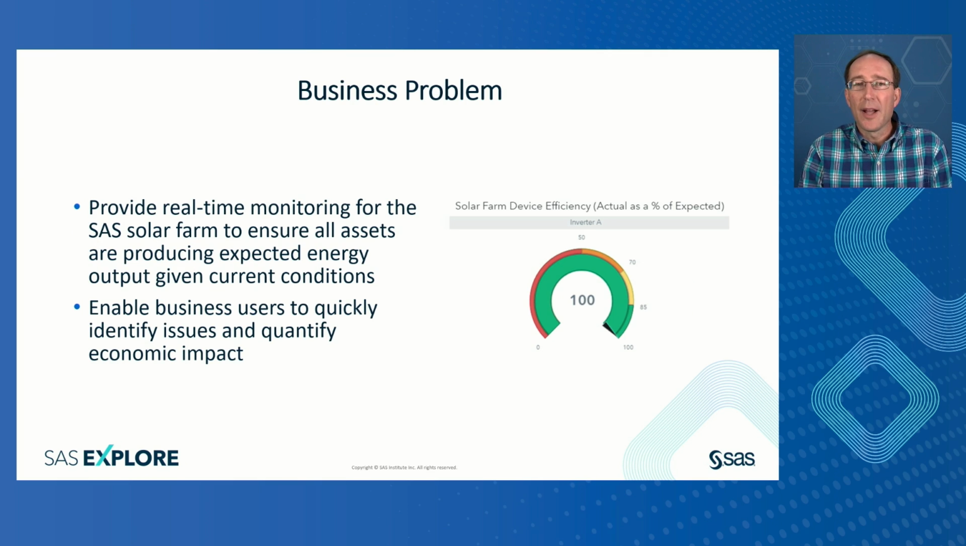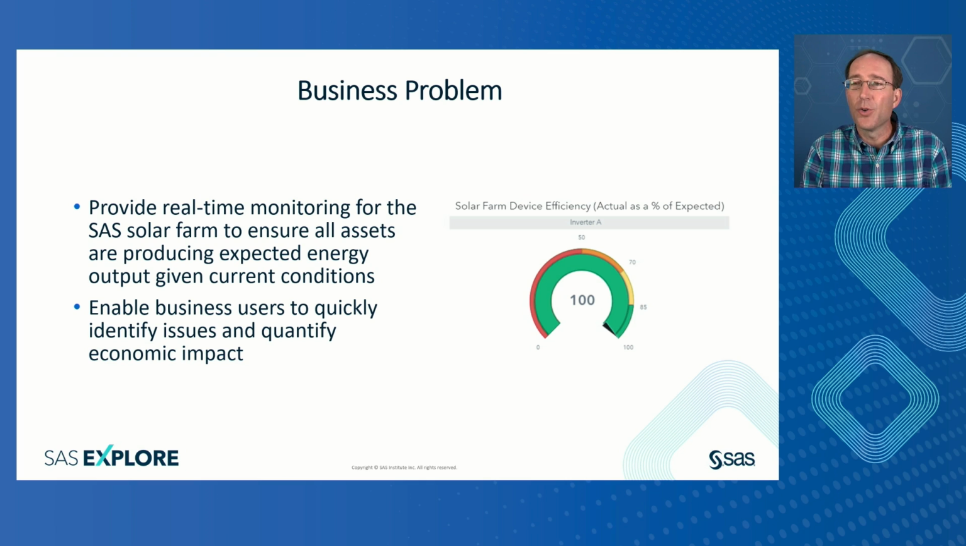First, let's provide some background on the business problem. SAS solar farms have a capacity of 2.2 megawatts and generate 3.6 million kilowatt hours per year. That's enough power to operate a standard 15-watt CFL light bulb for 250 million hours. So it's important that we know immediately if the solar farm is not operating at peak efficiency.